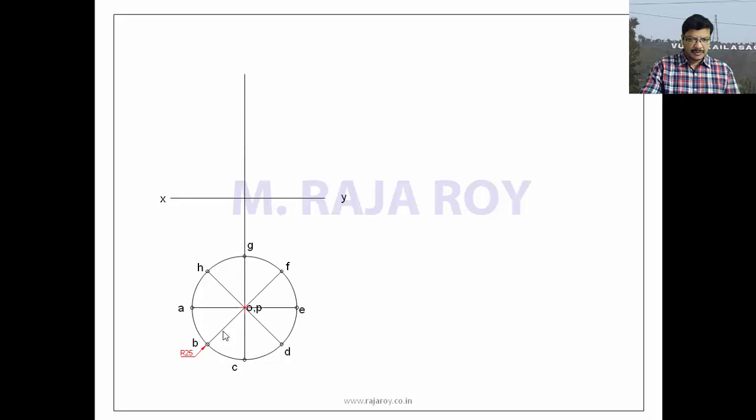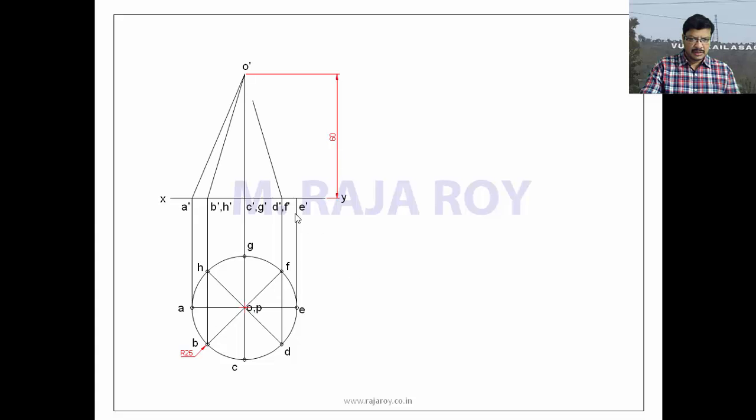Now project the front view. In the front view you can see the axis length, that is the height, which is 60. Now project the remaining points from the base. Here I will get A dash, B dash, H dash, C dash, G dash, D dash, F dash and E dash. Now join these two extreme generators to get the front view. The generator length is 65 mm.